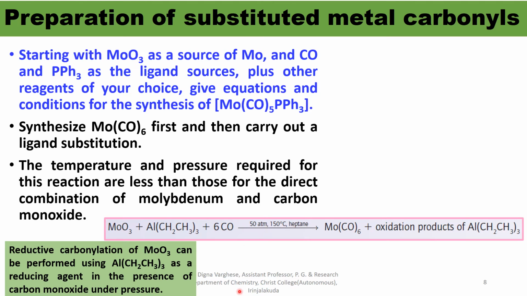The temperature and pressure required for this reaction, that is 50 atmospheres and 150 degrees Celsius, are less than those for the direct combination of molybdenum and carbon monoxide.